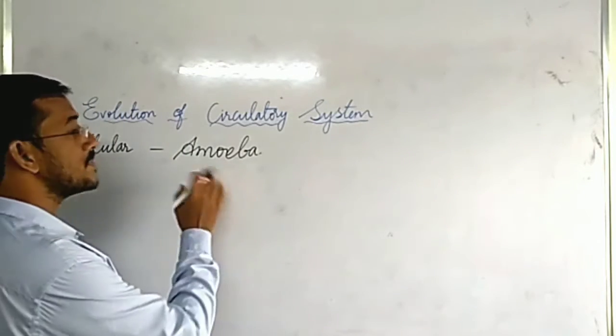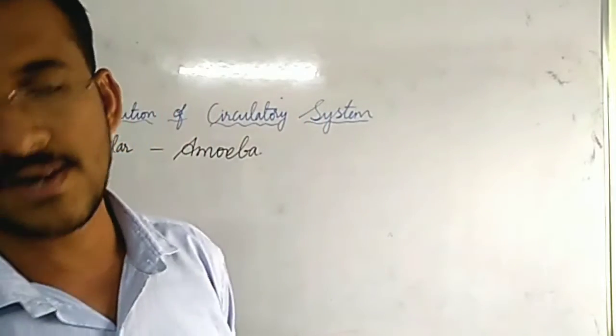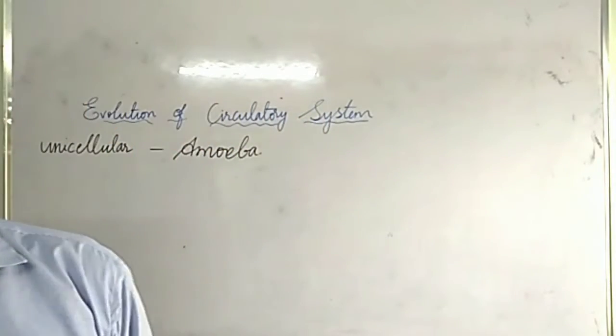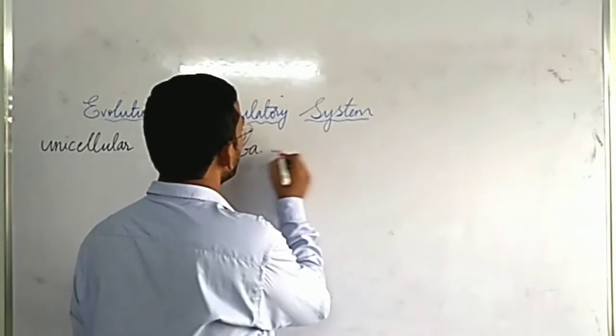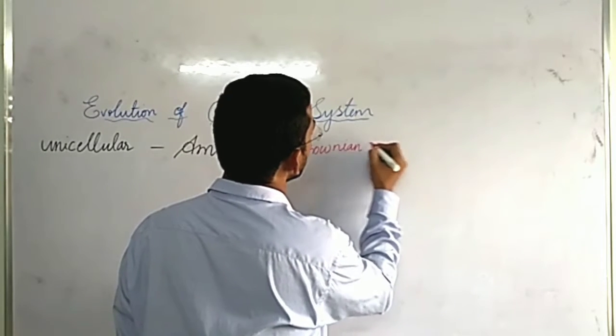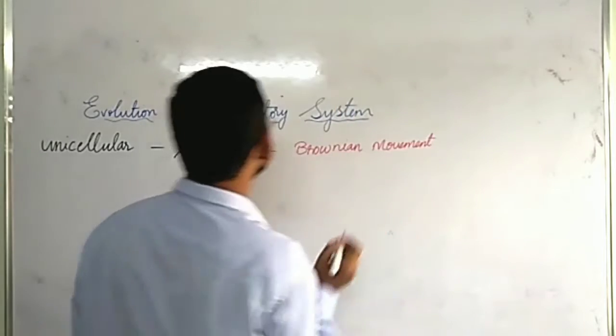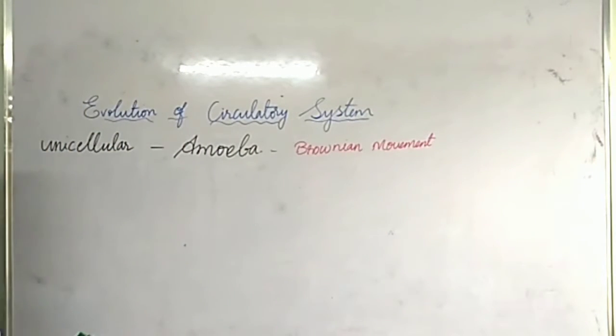In amoeba, Brownian movement occurs. So what is Brownian movement? Let us see now.